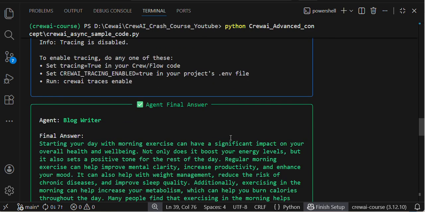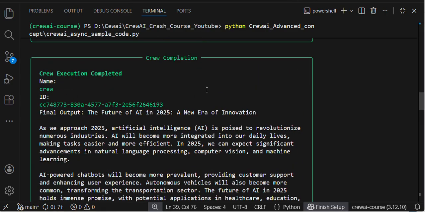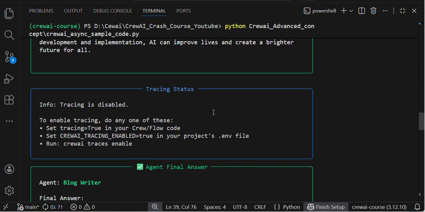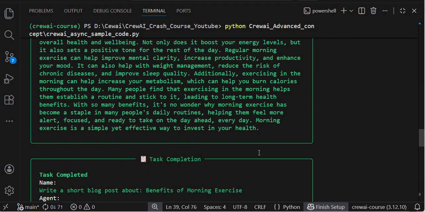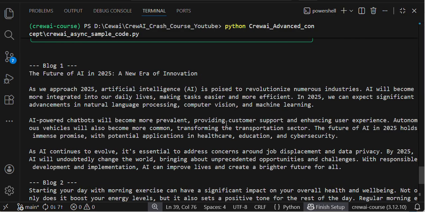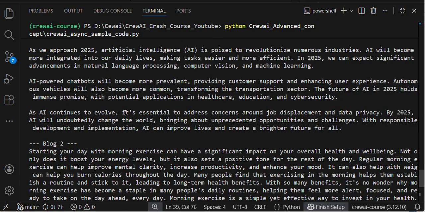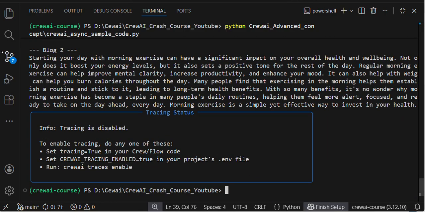If you see the tracing result, the agent final answer, the blog is right here. This is my future of AI, and this is my morning exercise. Morning exercise can have a significant impact: starting your day with morning exercise can have a significant impact on your overall health and well-being. That's blog 1, and I'm printing the result. Then my blog 2.